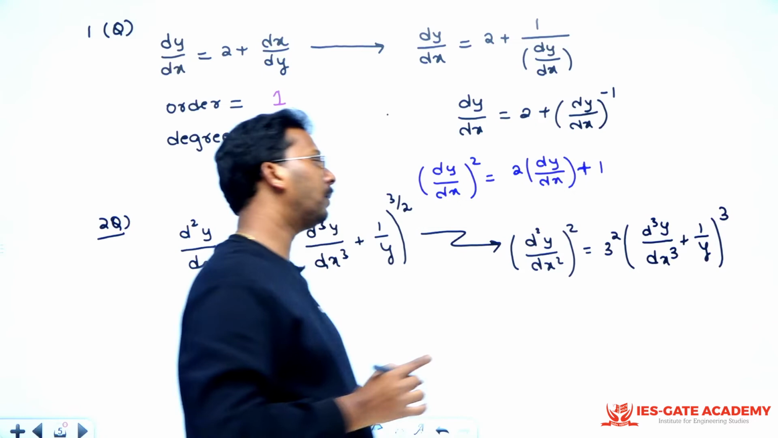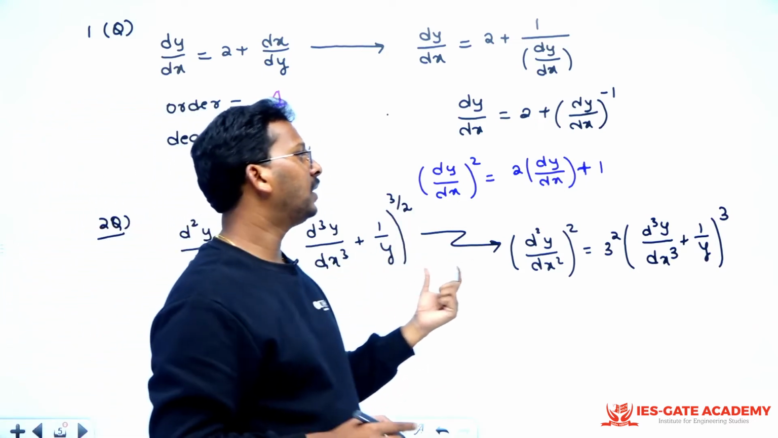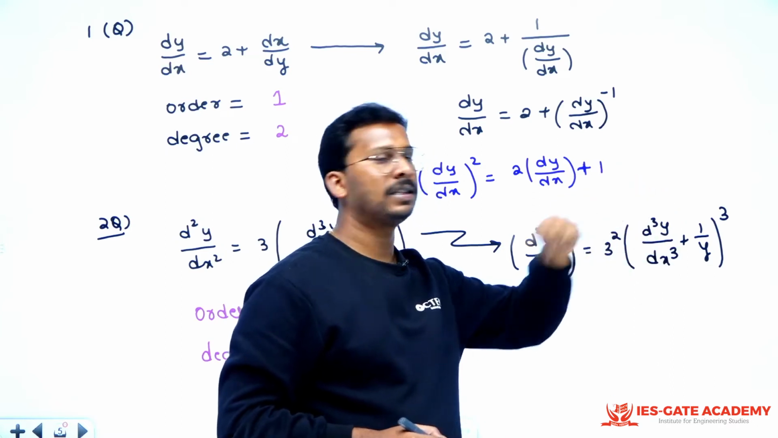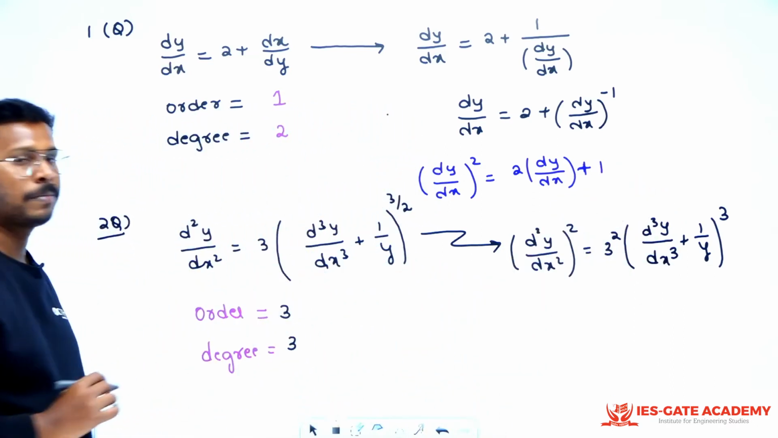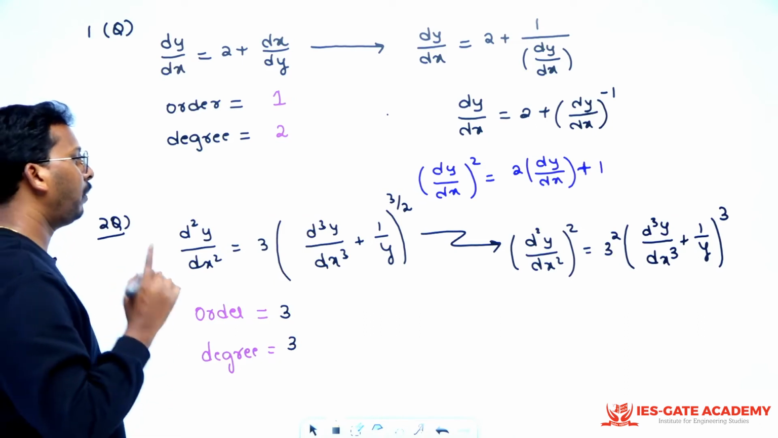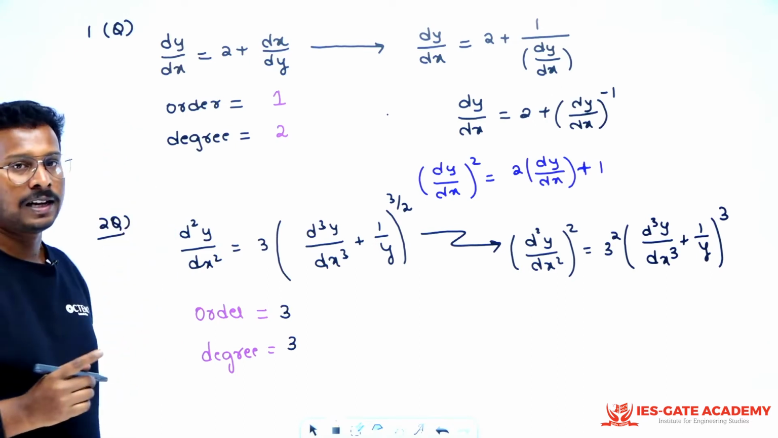Now you need not expand that. You could simply see that the highest power of this you will get as equal to 3. So the order is also 3 and the degree is also 3 here, right? So just make sure that there are no fraction powers or no negative powers like this, right? Now let me give you some more interesting questions.